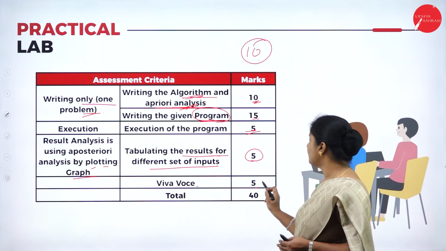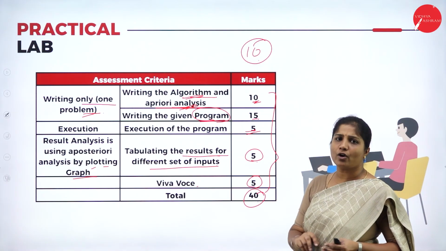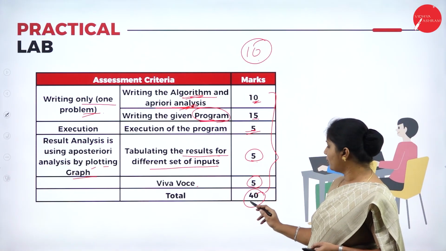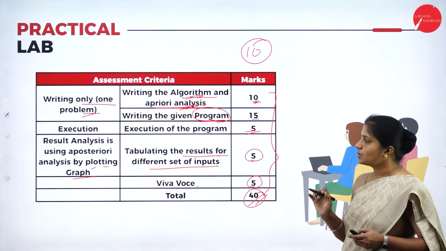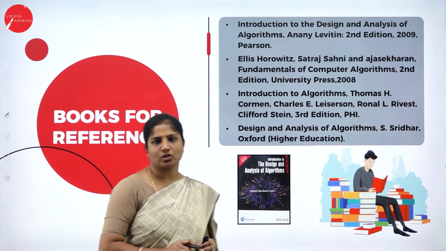Then viva is for 5 marks. So in total, you are going to get 40 marks. Your lab external exam will be for 40 marks. So this is about your internals, externals, and also the lab external exam.